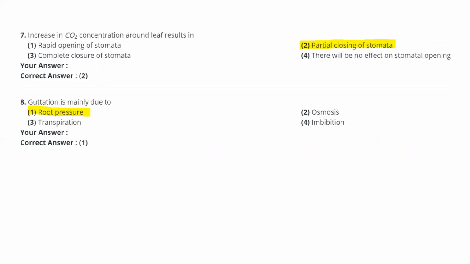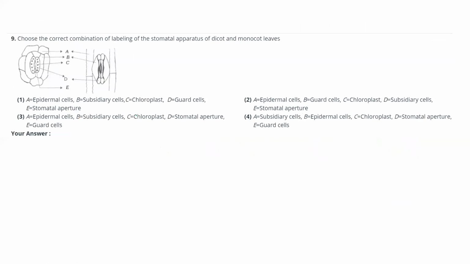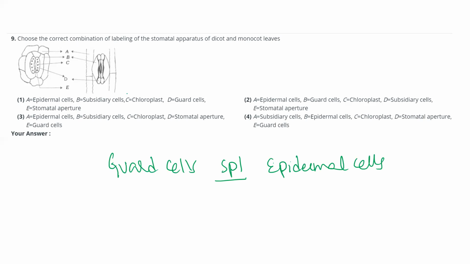The next question, here the labeling you have to see. Guard cells, one point to remember, guard cells are specialized epidermal cells. They are specialized because they have chloroplast. Other epidermal cells do not have chloroplast. Only these guard cells have chloroplast. Please notice that point.